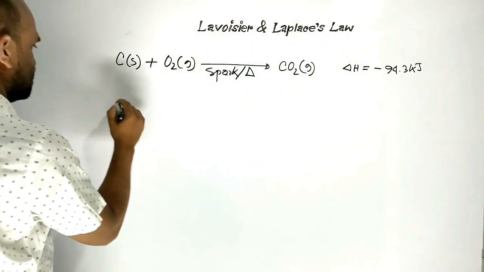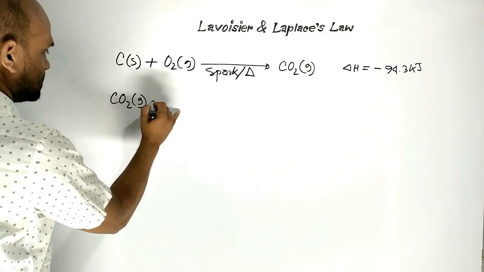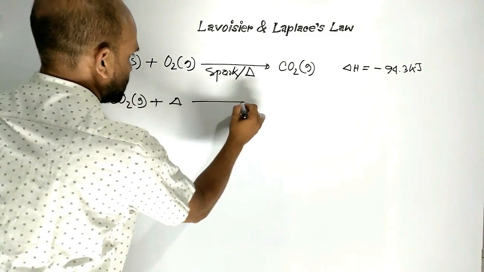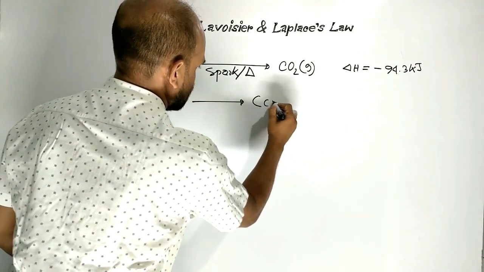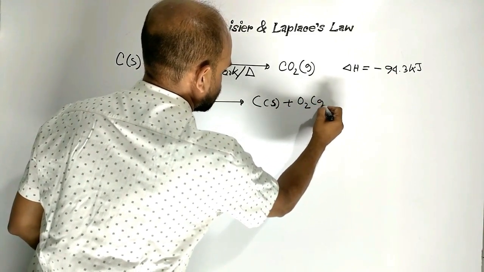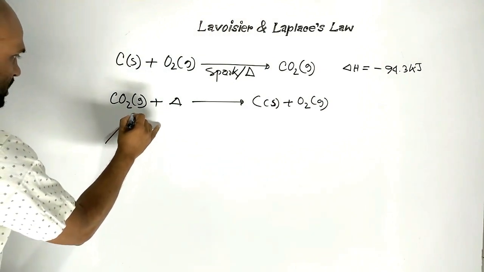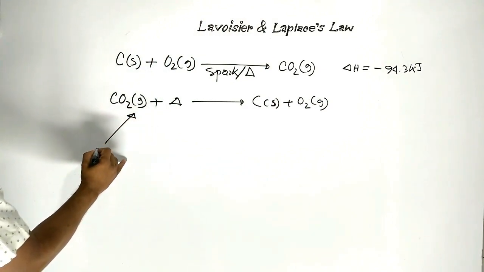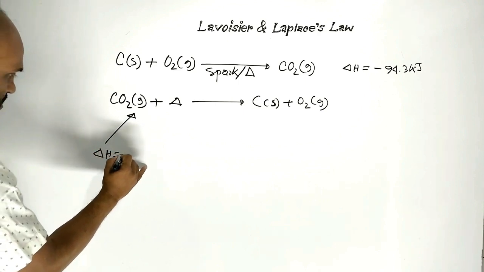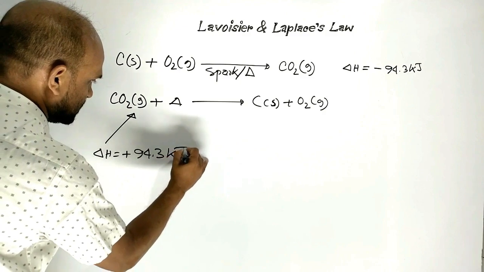But when carbon dioxide gas is heated again to form carbon and oxygen gas, then it requires some amount of heat, which is 94.3 kilojoule.